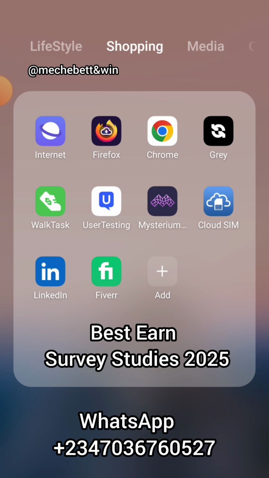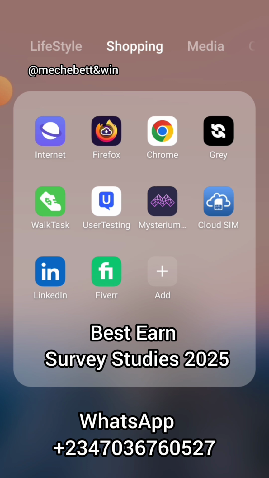So these are the apps that are needed for this survey. After downloading all these apps, the internet is a Samsung browser, then Firefox, Chrome. Once you have these browsers, that's all. Then download the Gray app. This WorkTask is another, different earning app that pays you through trekking. As you are walking, as you are exercising, it will be counting.